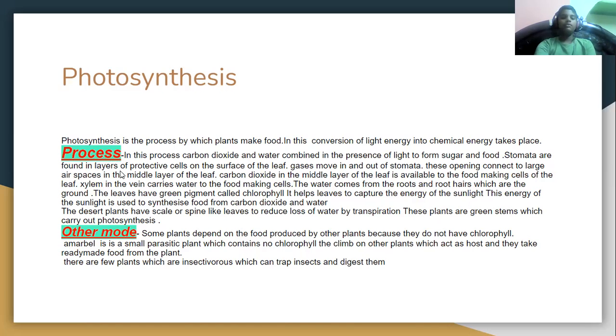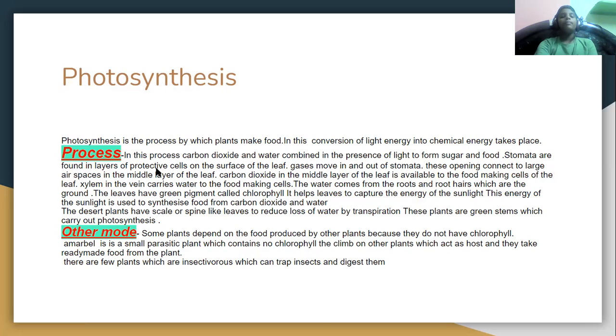Process, how the photosynthesis, the process. In this process, carbon dioxide and water combine in the presence of light to form sugar and food. So this process is done in the presence of light, and it requires carbon dioxide and water and makes sugar and food.